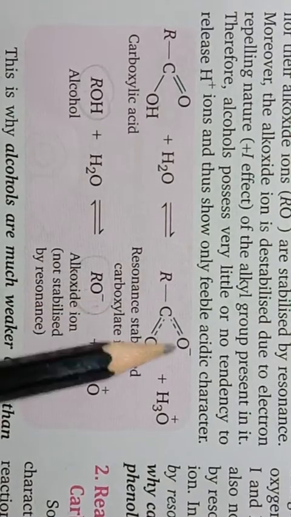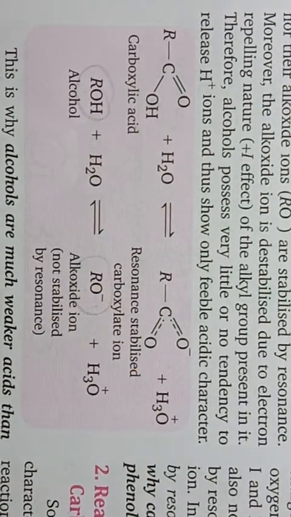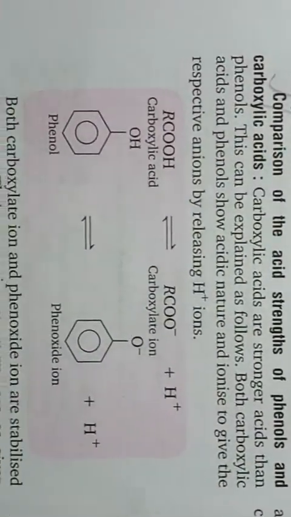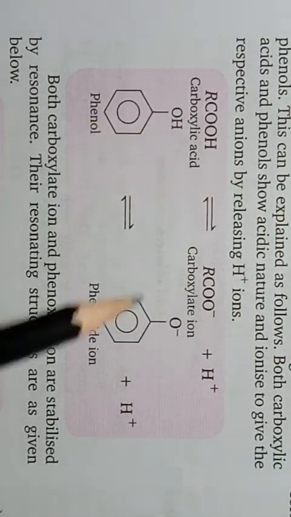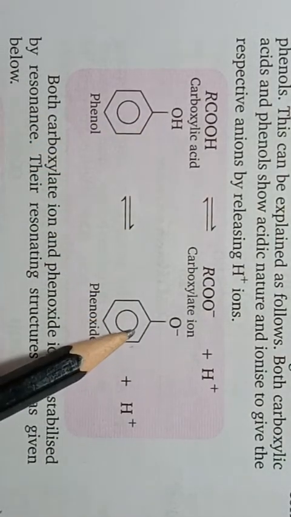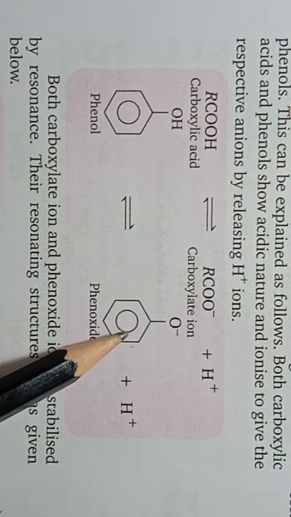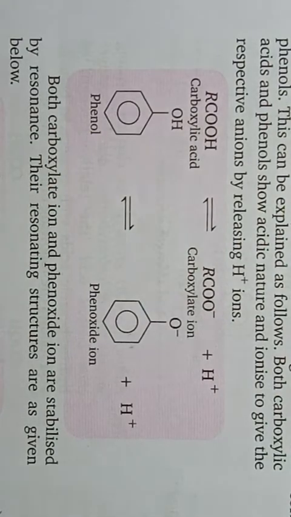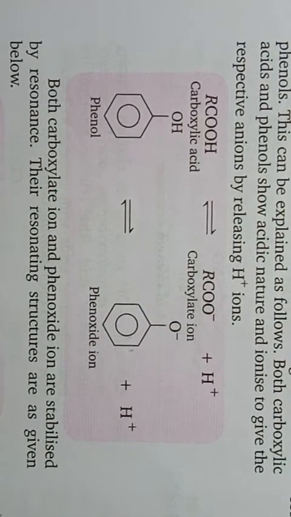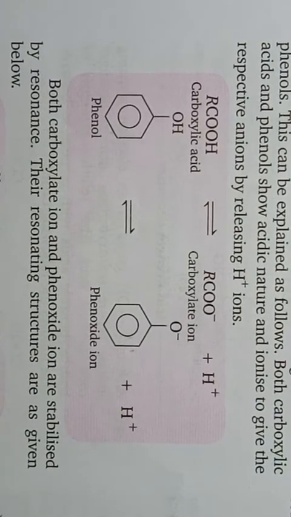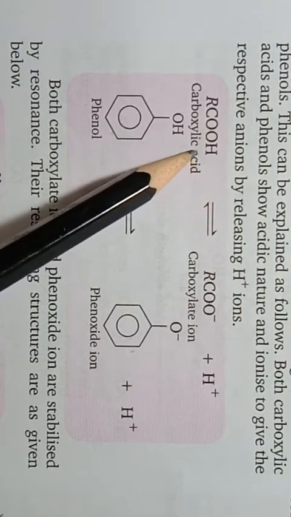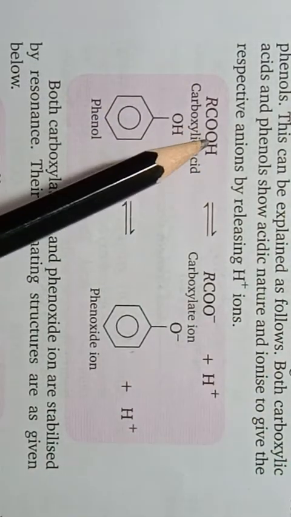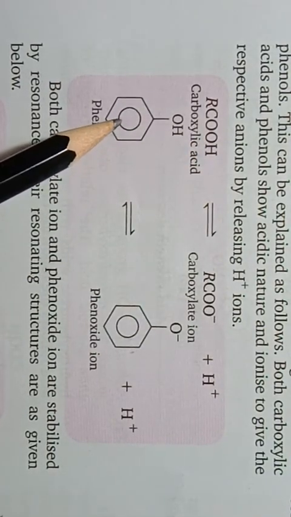So it means that carboxylic acids will be stronger acids than alcohols. Okay students, then out of phenol and carboxylic acids, aromatic carboxylic acids will be stronger acids than phenol. And overall, carboxylic acids are also stronger acids than phenol. So both aromatic and aliphatic types of acids are stronger acids than phenol. Okay students.